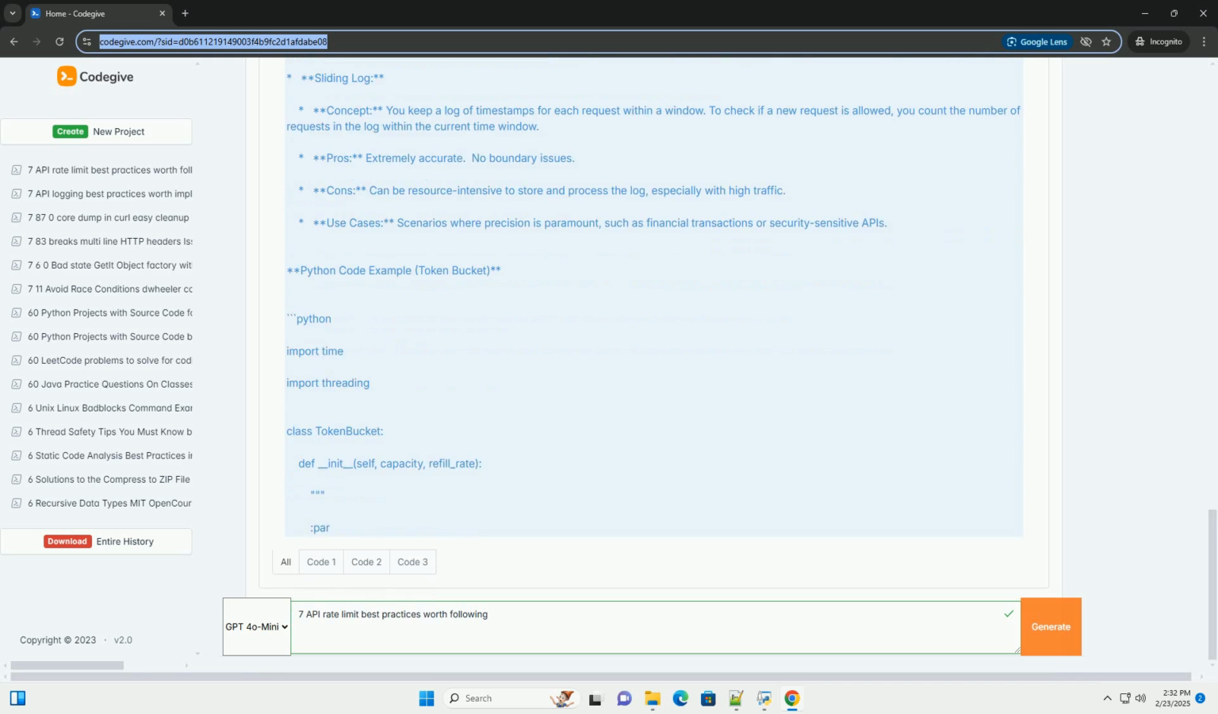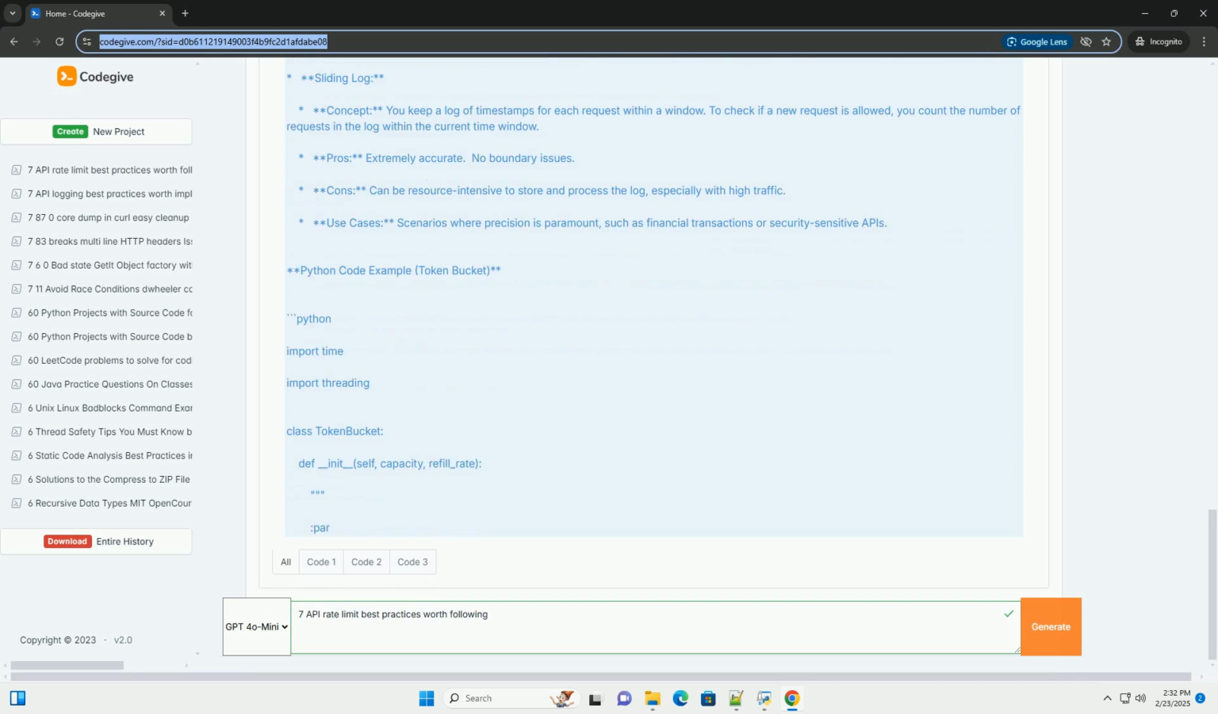Concept. A conceptual bucket holds tokens. Each API request consumes a token. The bucket refills at a certain rate. If the bucket is empty, the request is rejected, or queued, depending on the implementation.